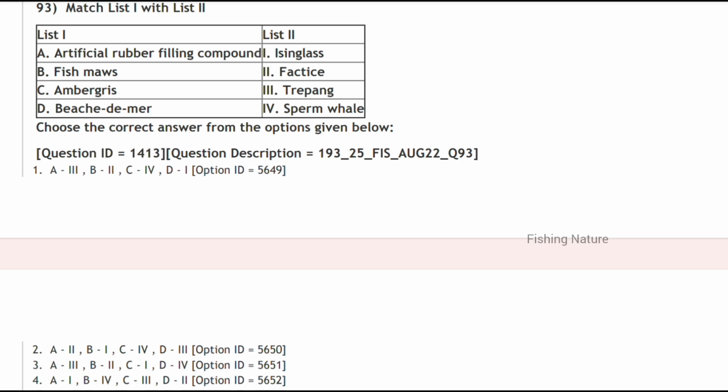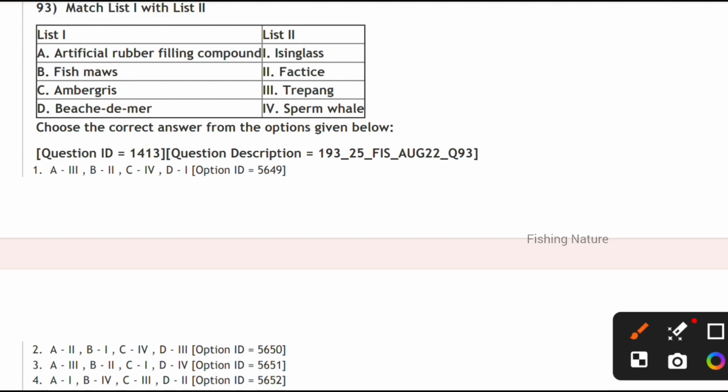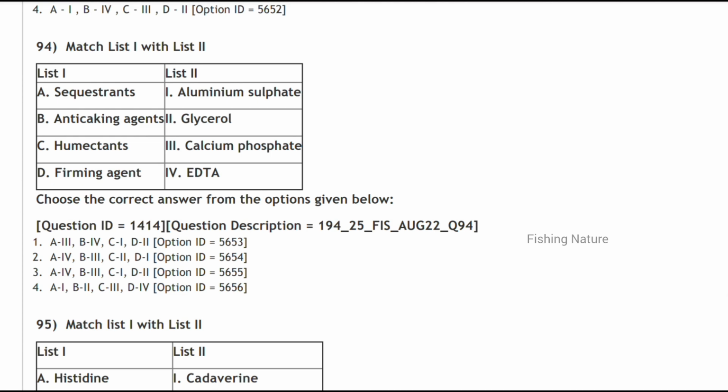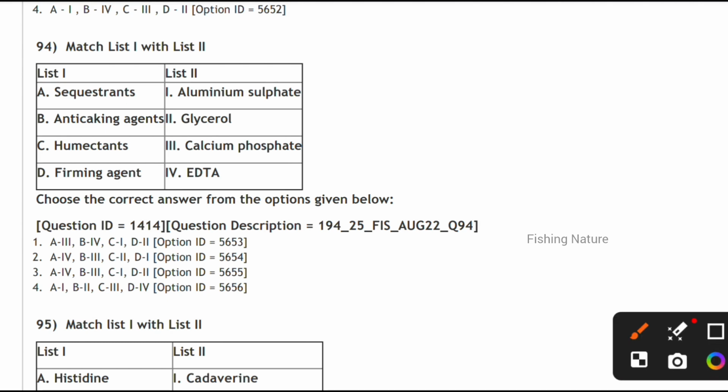So it is option 2, and mackerel is 1 and 2 here. T4 it is the sequestrant is the EDTA, so option 2, A4 and B3. Anti-caking agents is the calcium phosphate, and the humectants is the glycerol, and the foaming agent is the aluminum sulfate.